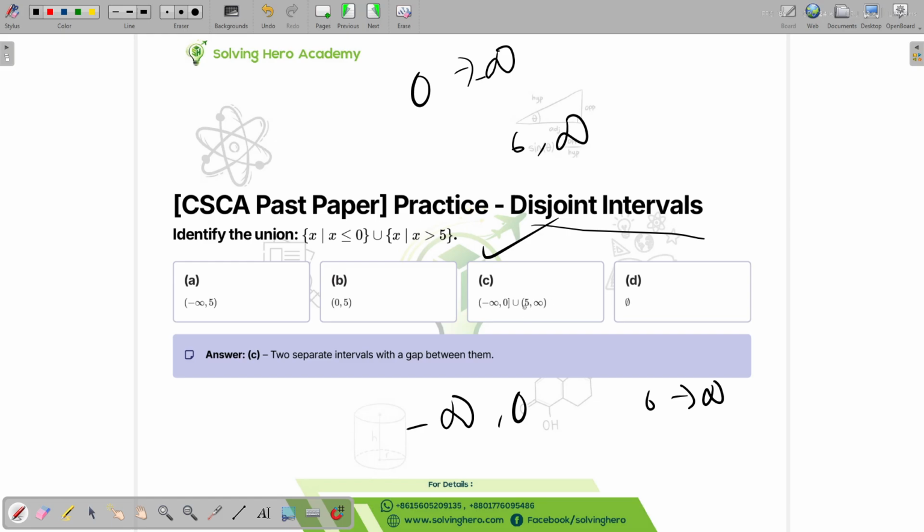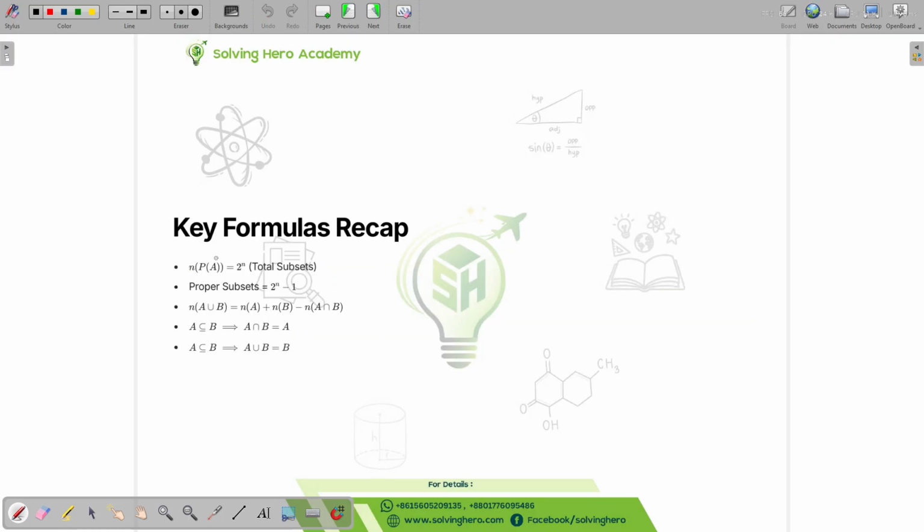It has a first bracket parenthesis right here. That means it does not include 5. So we can see that. And it also is equal to 0, so that's why it has the square bracket here. Anyways, let's look at the key formulas and recap it.